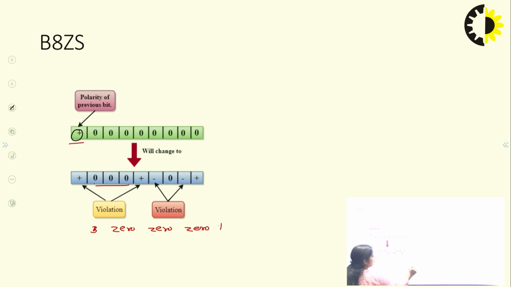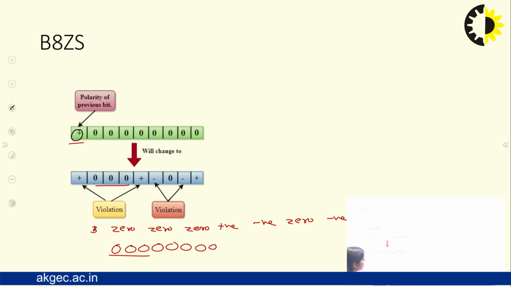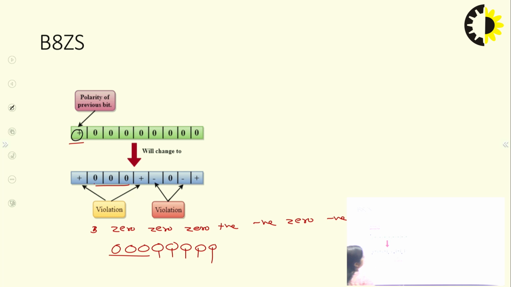Then next is a positive and next is a negative. Next is 0, and next is negative, next is positive. So in binary 8 zeros, if 8 zeros are there, you have to represent like this: first 3 zeros as 0, the next as positive, then negative, then 0, then negative, then positive. It is a simple scheme. You have to remember only this particular line.